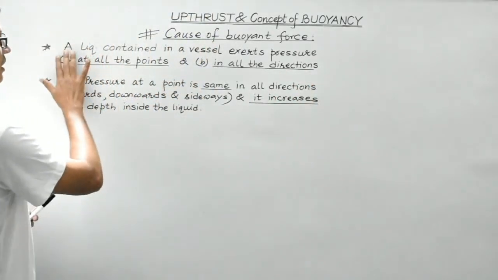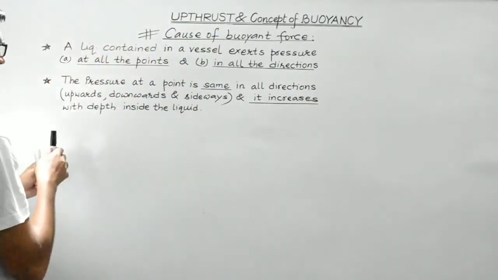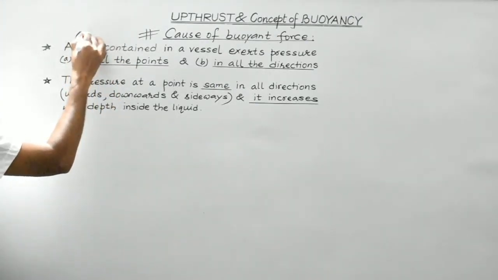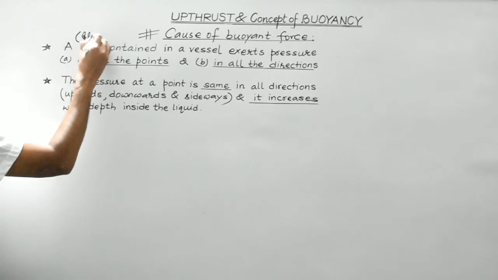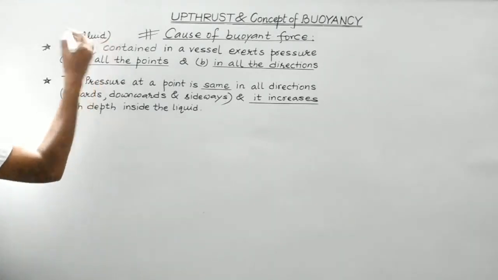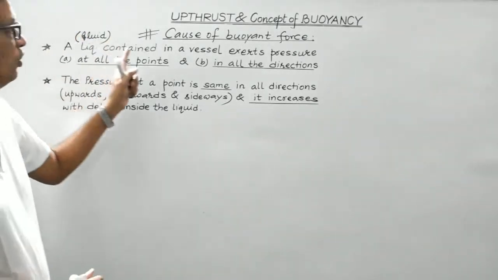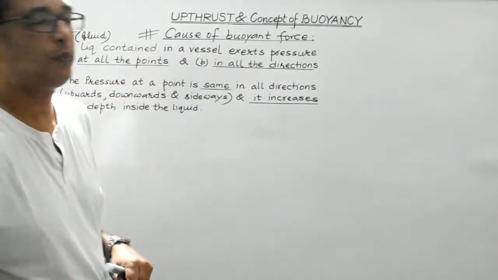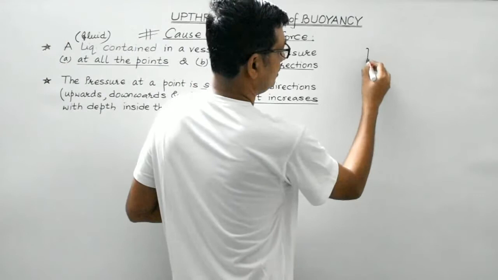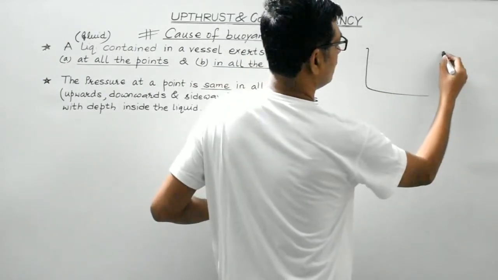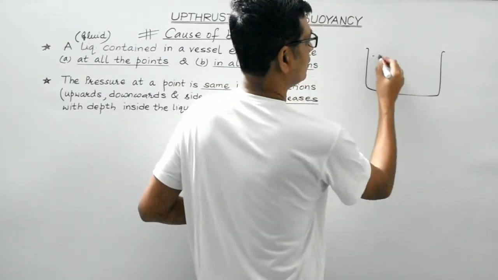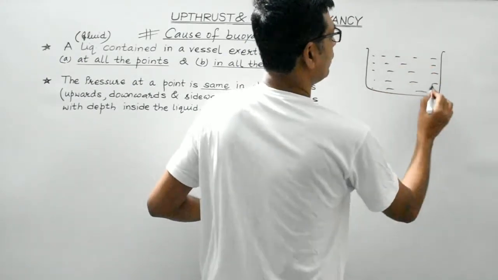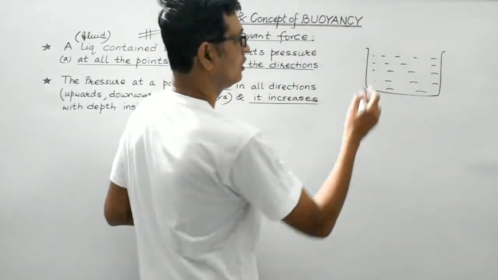So basically a liquid or a fluid, instead of writing liquid, you can write fluid. It is applicable for both liquid as well as gas. A fluid contained in a vessel will exert pressure at all the points. That is, if this is a vessel and this is the liquid, so the liquid will exert pressure at all the points, right?